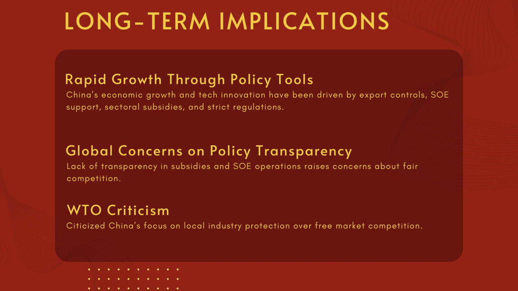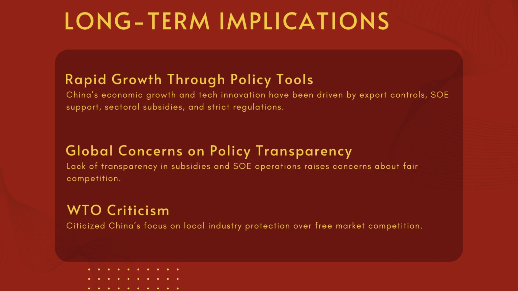However, these strategies have also raised growing concerns about their long-term effect, especially when it comes to how well they align with global trade rules, maintain trust in international partnerships, and follow the principle of free trade. Some WTO members have criticized China for continuing to favor domestic producers over fair market competition. Issues like lack of transparency in subsidies, the dominance of SOEs, and unclear rules in certain sectors like digital trade and services have led to doubts about China's commitment to WTO principles.